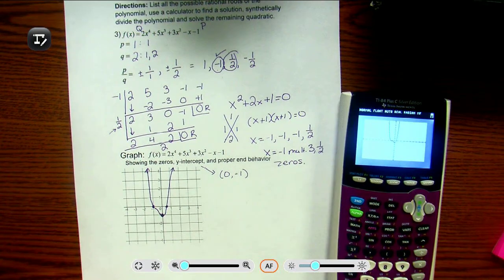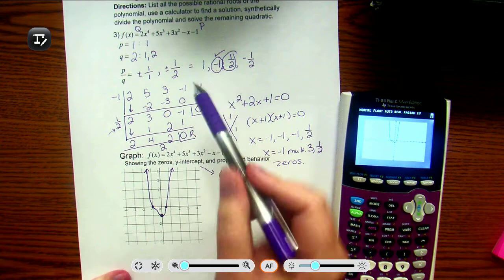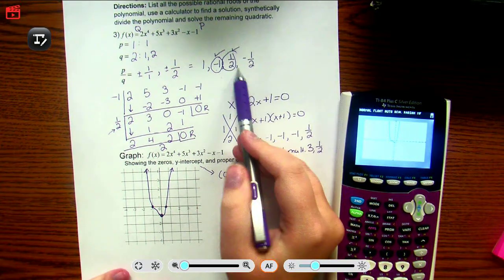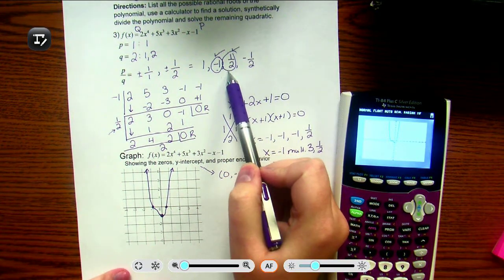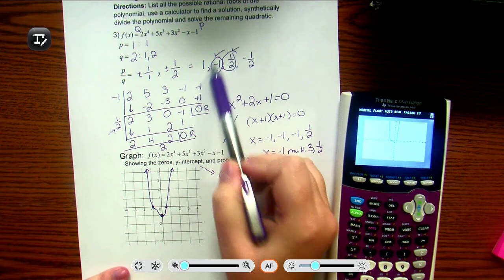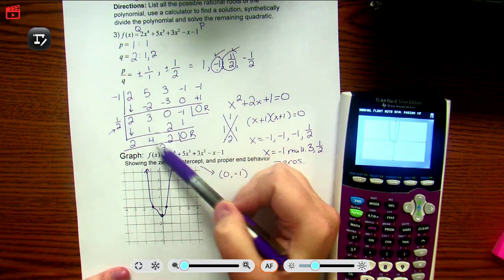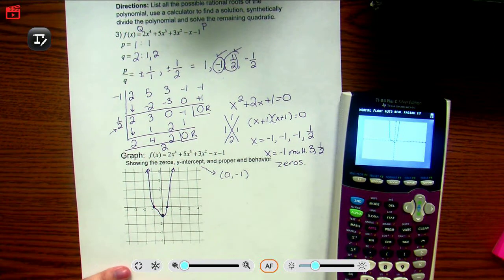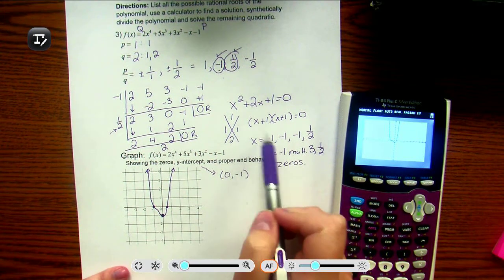So it's a good idea to double check. If you get more than one of your solutions that work, synthetically divide them all out. There's no point in doing extra work. Solving a cubic is very challenging.